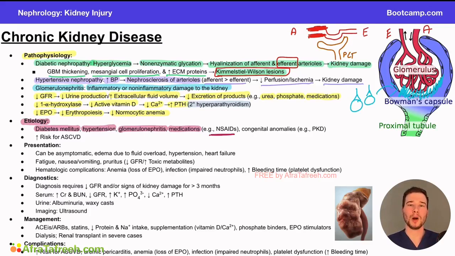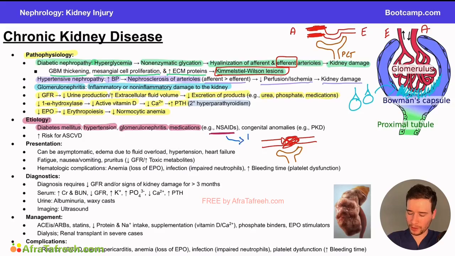Typically, the prostaglandin molecule dilates the afferent arteriole, but what is an NSAID going to do to the afferent arteriole? It's going to cause constriction, and constriction leads to what? It leads to a similar presentation of hypertensive nephropathy. It leads to decreased perfusion, kidney damage, and decreased GFR overall. And so that's why chronic use of NSAIDs can actually be bad for patients who have kidney problems, and we discourage the use of NSAIDs from patients who have pre-existing kidney disease.